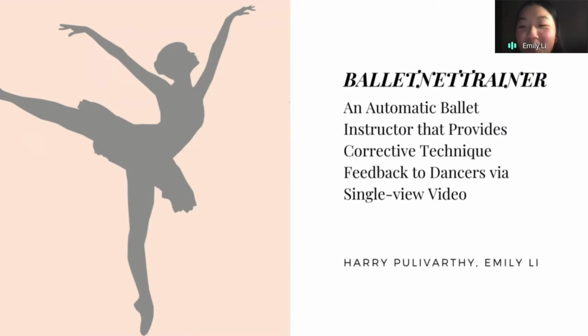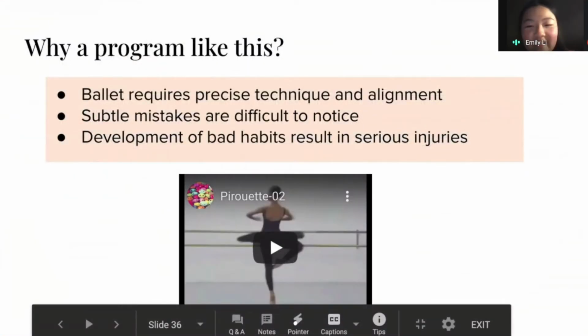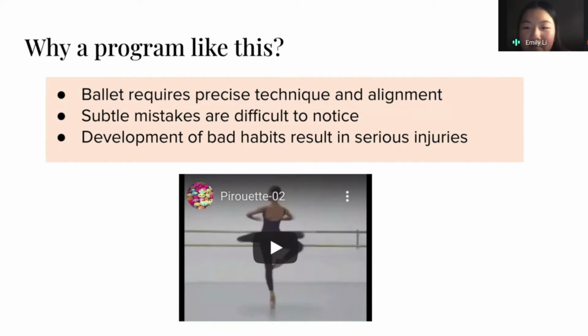Okay, so our project is about creating an artificial ballet teacher that gives corrections to student dancers using artificial intelligence. We came up with this idea during the beginning of the pandemic, when many physical education classes, such as ballet, were forced to shut down due to COVID.